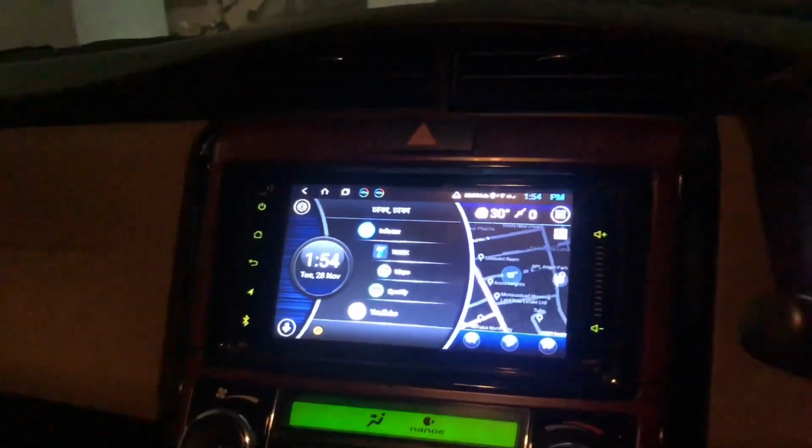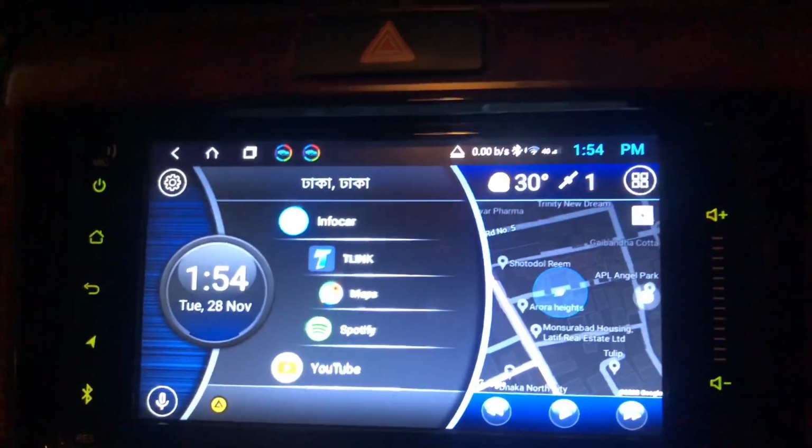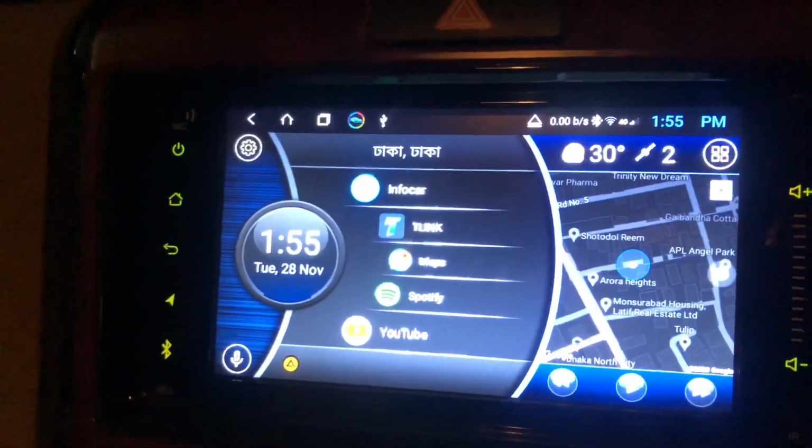Okay, now I just turned on my car Android head unit. So this is my head unit basically. In this pen drive I have downloaded all those files. Now I need to insert this pen drive. I'm going to plug into this. Sorry, I had to do with one hand. Well, as I've connected the pen drive with the Android head unit.